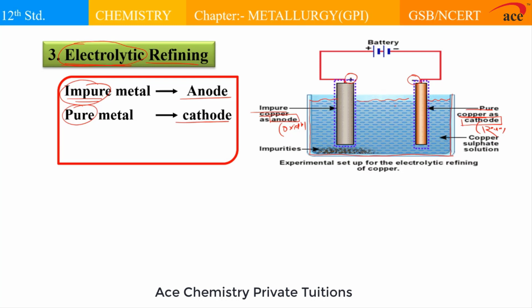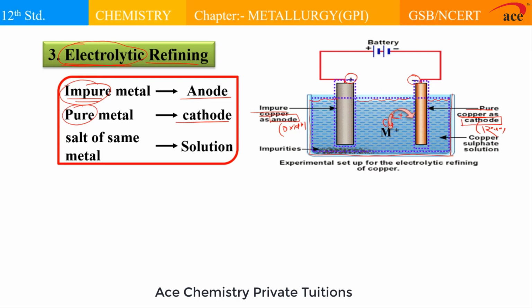And this electrolytic solution must contain metal ions of the same metal which is to be refined. So if I have taken copper metal under the refining process, this electrolyte must contain Cu2+ ions, or any metal ion of the metal which is to be refined.